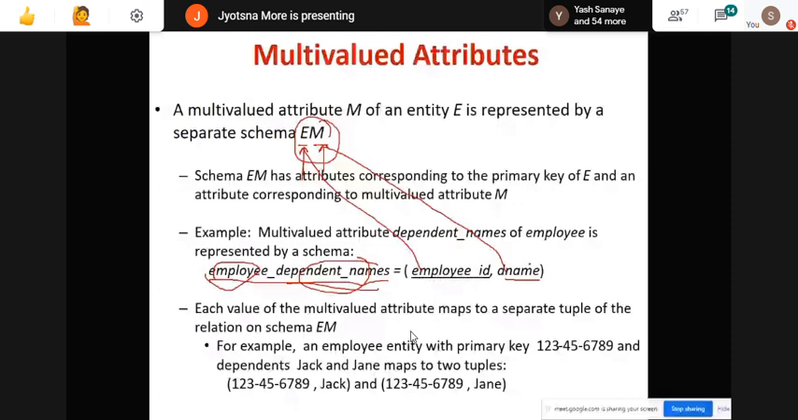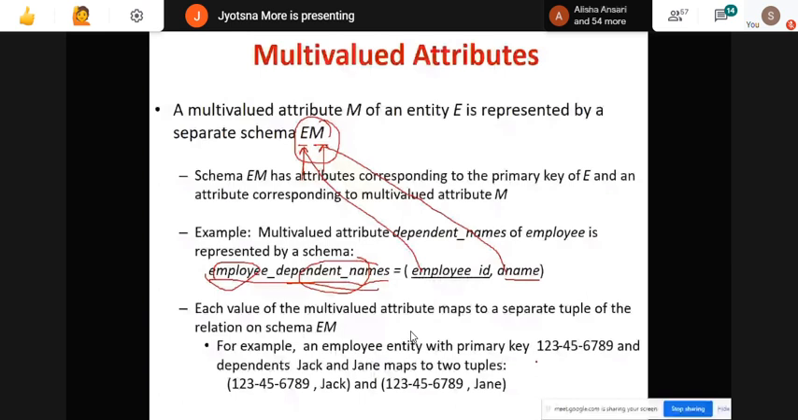Okay, so this example is not required. Clear till here? Any doubt in composite attribute, multi-valued attribute, relationship, strong and weak entity set? All clear. So I'll move ahead.